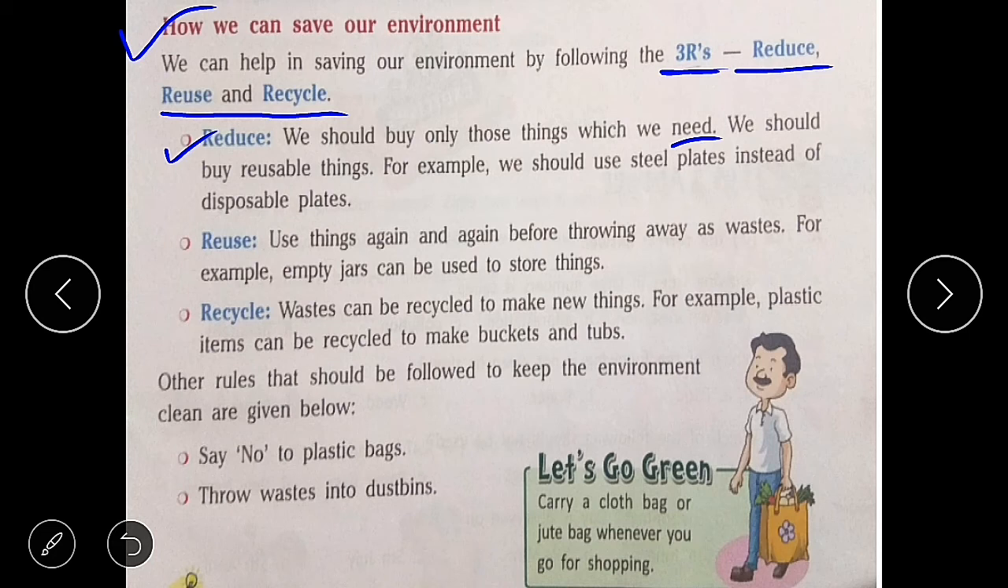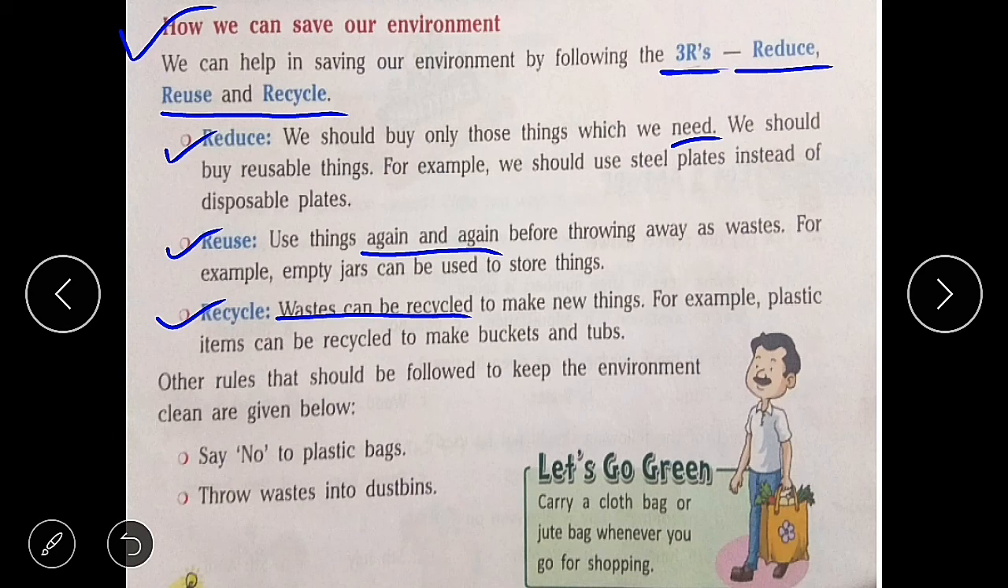Reuse means use things again and again before throwing away as waste. For example, empty jars can be used to store things. What is recycle? Waste can be recycled to make new things. For example, plastic items can be recycled to make buckets and tubs.